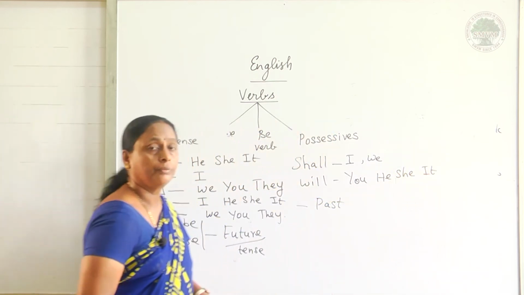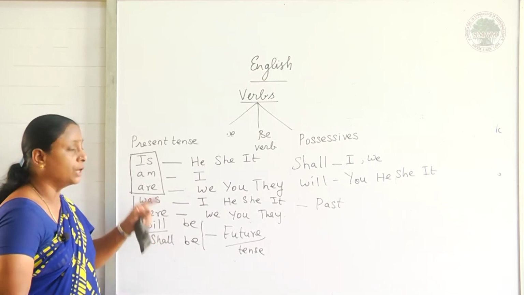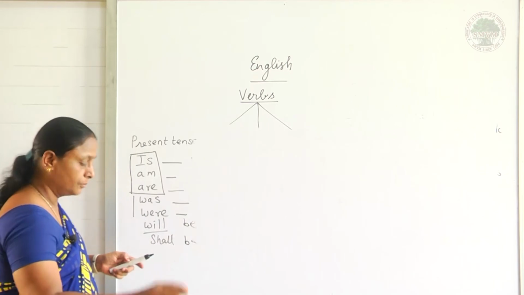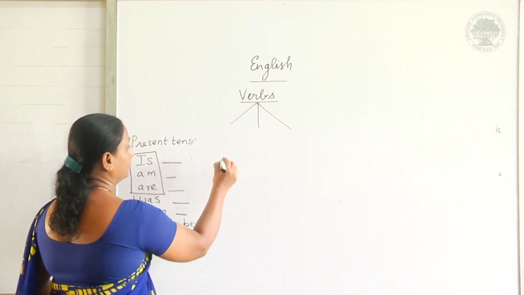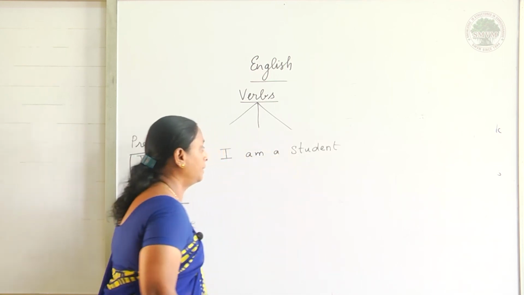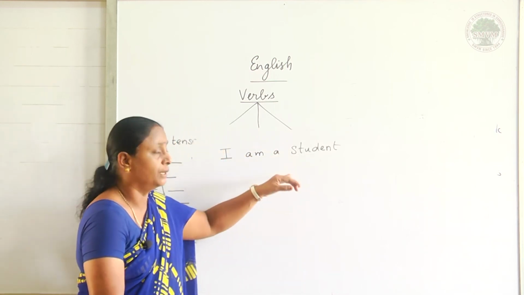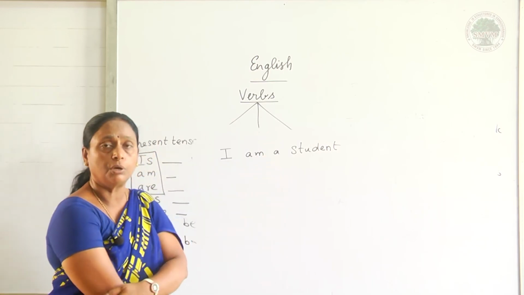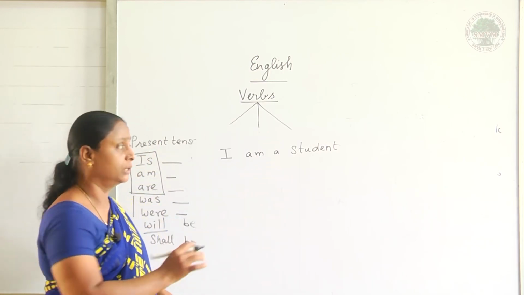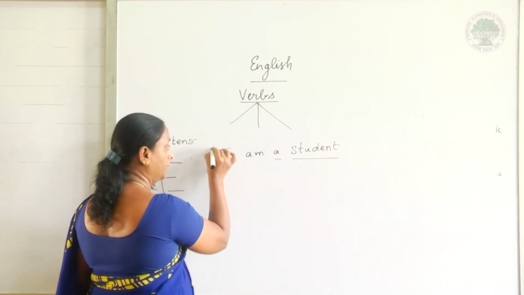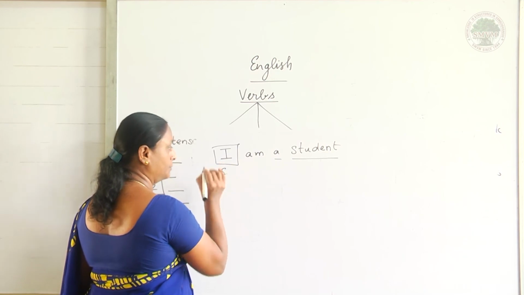Okay. Now, let me see how to apply this one in our sentences. Okay. Now, let me take am. I am. See, when I am representing a singular, the object which is coming after this verb also should be written in singular. So, I have to write a student because I represent a singular subject.